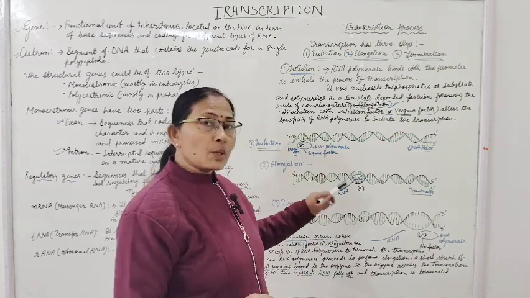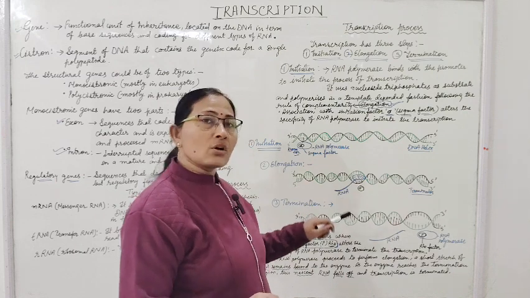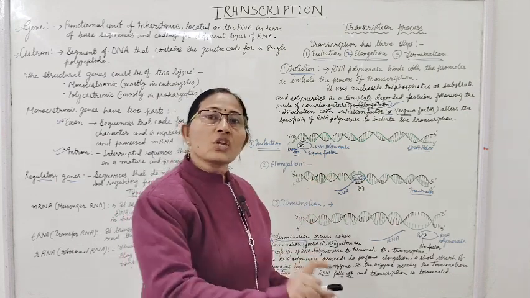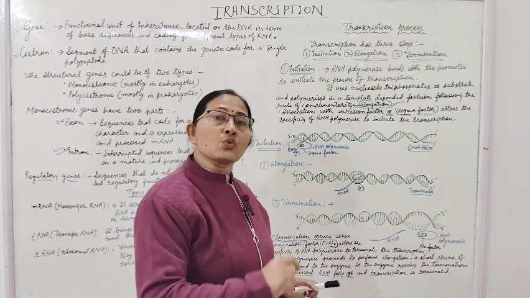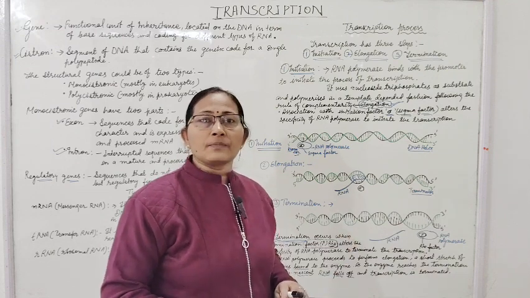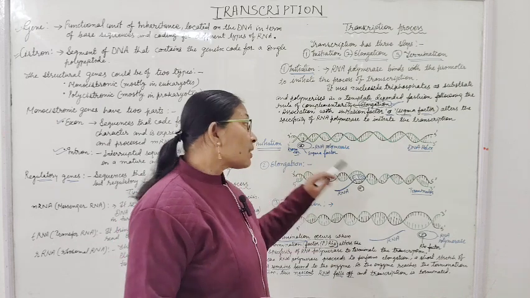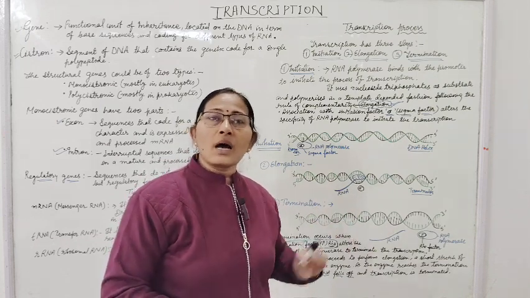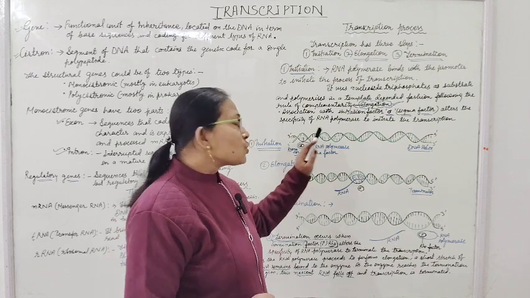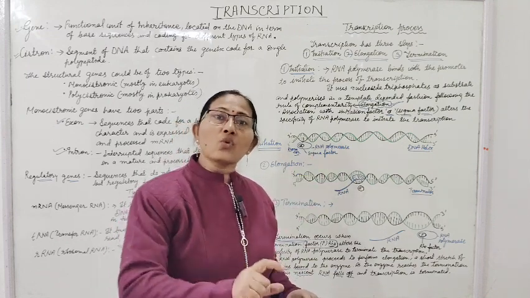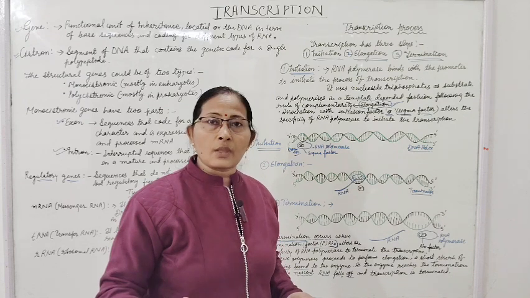Then after the promoter region, the sequence of bases, after that the structural gene is present, which has to be coded in the form of RNA, which will be read by the RNA polymerase to make RNA. So what is a gene and what is a structural gene?